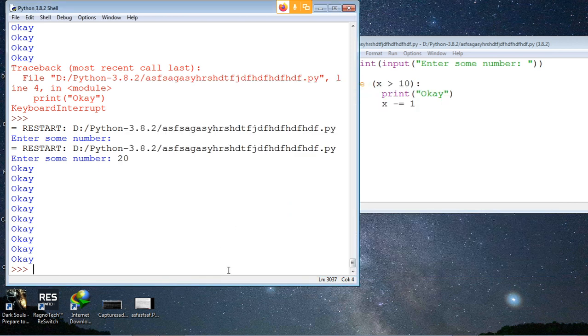Actually, I'll ask you guys a question. Can you have an infinite for loop? No, never. What is the reason? Because by default you have to specify the range. We are specifying the range. So naturally you can't.